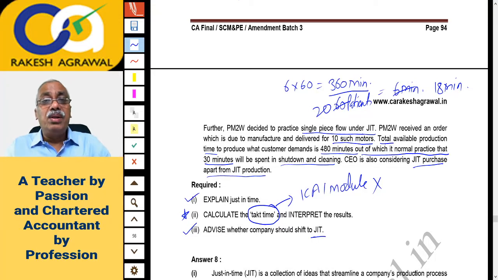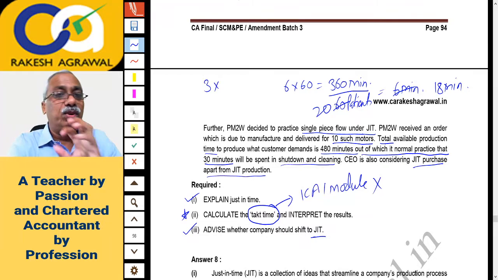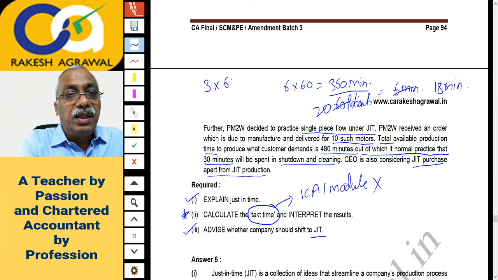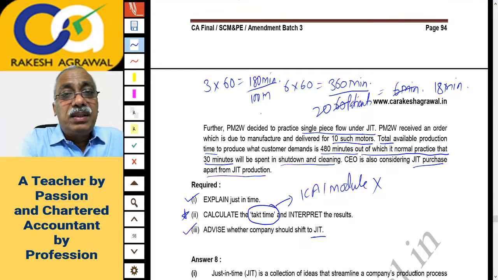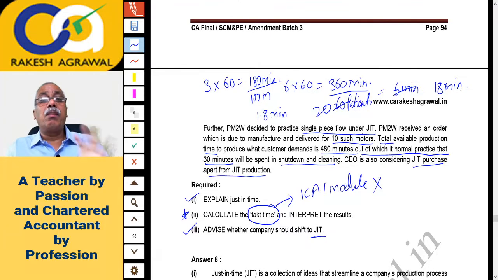You can apply it in your exam also. In exam you have got 3 hours, and I hope all 3 hours you will be sitting in the exam. Entire 3 hours are effective hours. 3 hours into 60 minutes, so you have got 180 minutes in the exam, for writing a 100 marks paper. It means for each mark you have got 1.8 minutes. The time available with you is 1.8 minutes per mark.